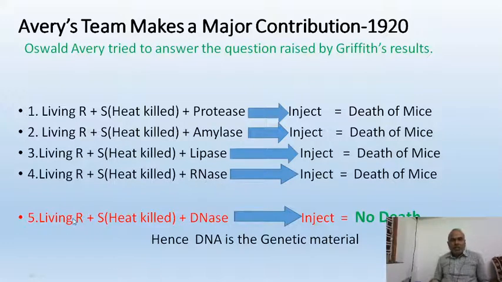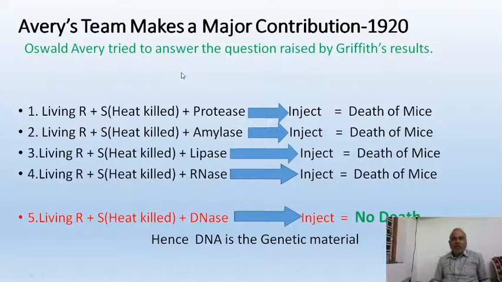But you see, when the living R strain and heat killed S strain were added with an enzyme called DNase and injected to the mice, the mice survived. That means the genetic material got disrupted. Why was the genetic material disrupted? Because there is a DNase enzyme. So DNase can digest DNA only. So DNA is the genetic material. So this is the experiment.